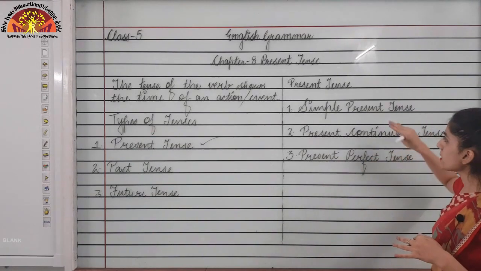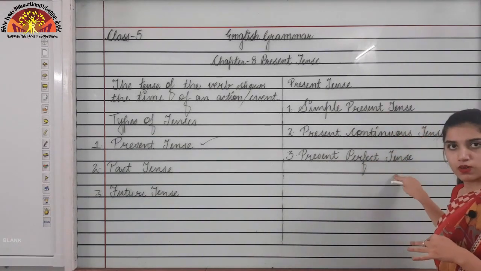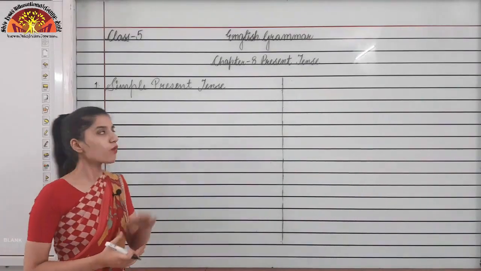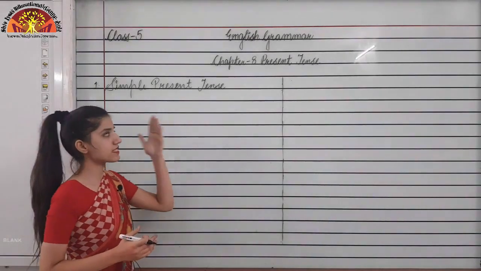We will be studying them one by one. Let's move further. First we will be doing simple present tense.